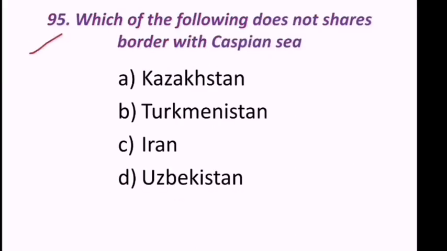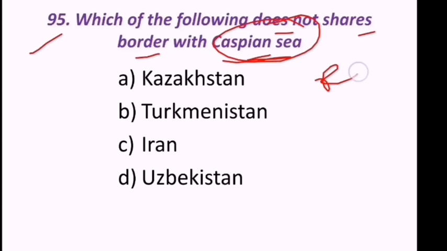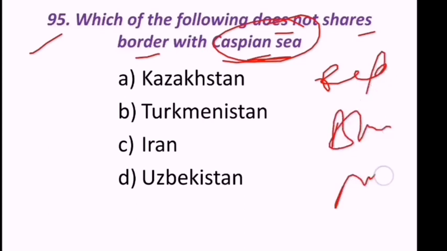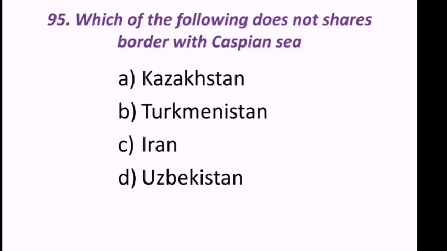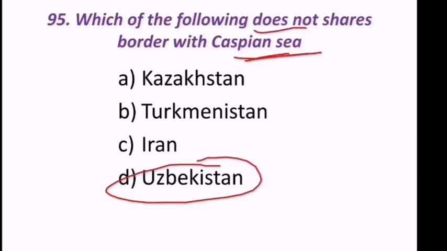95th question. Which of the following does not share border with the Caspian Sea? Very important. The Caspian Sea does not share the border with Kazakhstan, Turkmenistan, Iran, Uzbekistan. Look at the map. This is the Caspian Sea. Kazakhstan is there, Turkmenistan is there, Iran is there, but Uzbekistan is not there. Hence we can say Uzbekistan does not share border with the Caspian Sea.